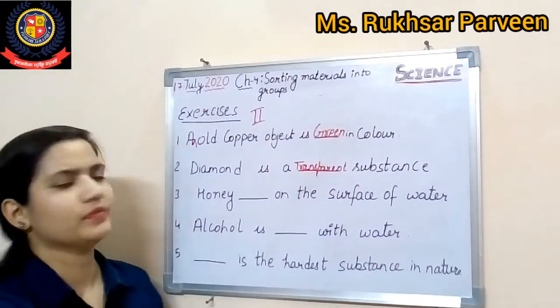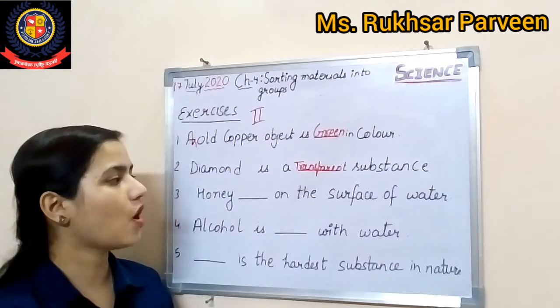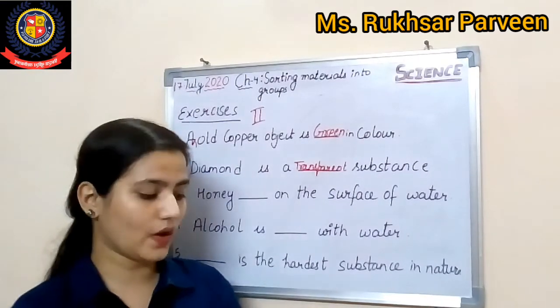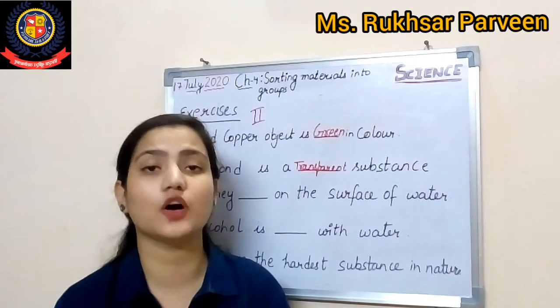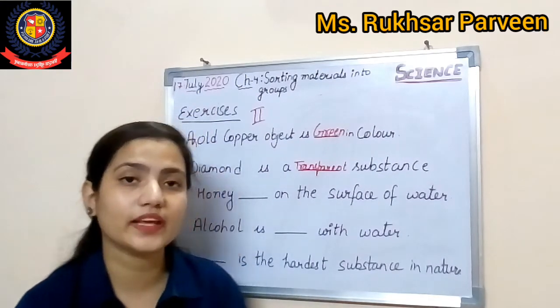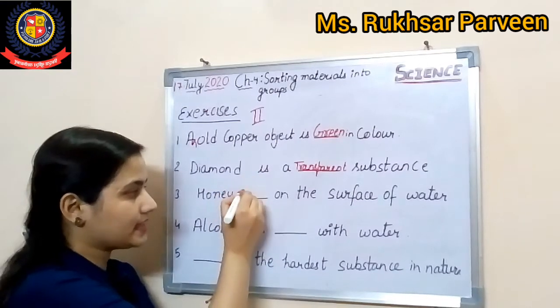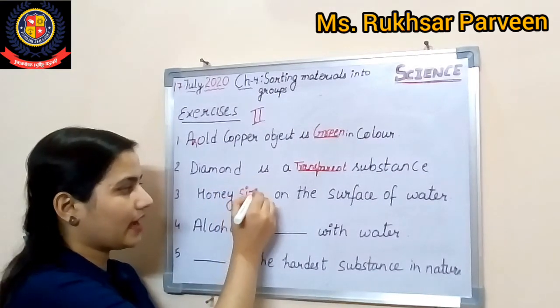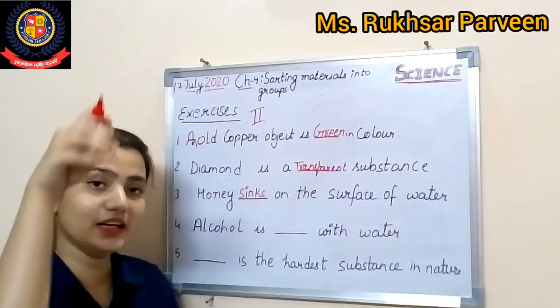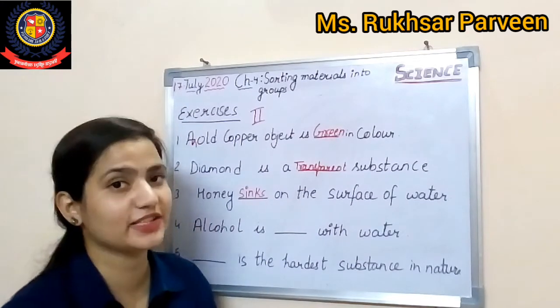Now honey: honey dash on the surface of water. The question is written here, honey floats on the surface of water. So how can we correct it? We can write honey basically sinks. Float नहीं करता है, क्या करता है वो? Sink करता है, पानी के अंदर डूब जाता है, because it is thicker in nature.